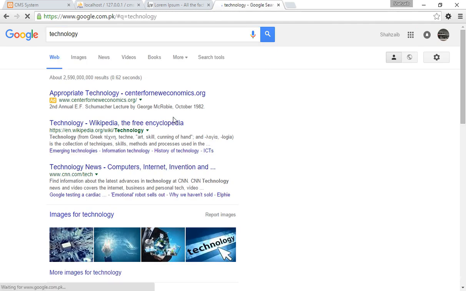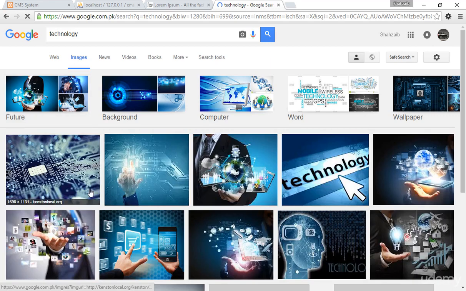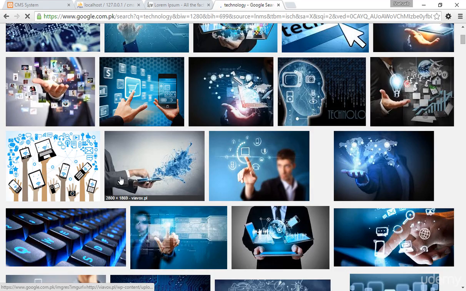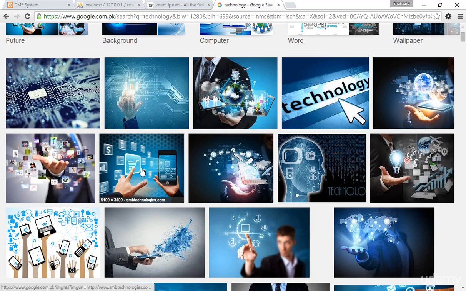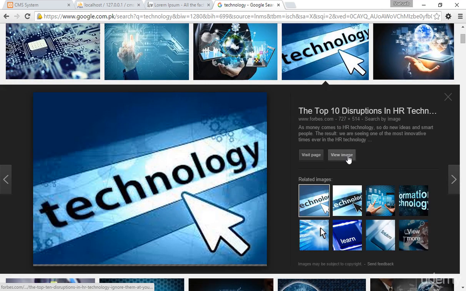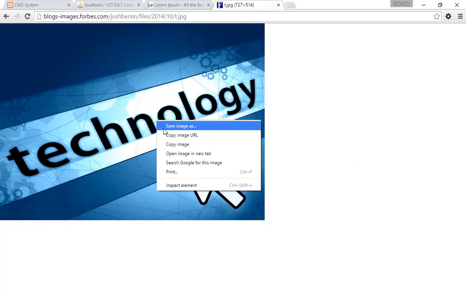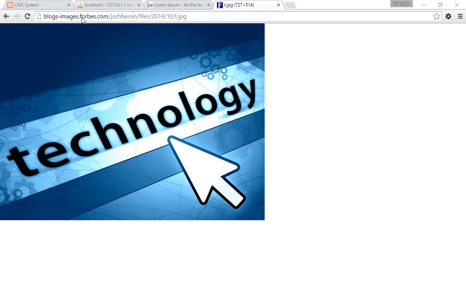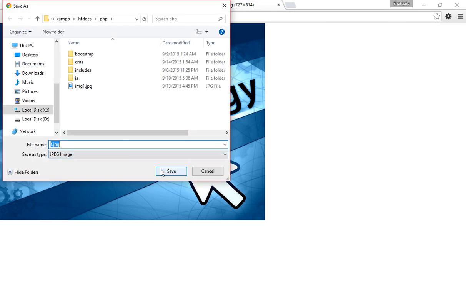I got a lot of images and a lot of things. I'm clicking on the images now. Any image I can choose. By the way, I'm selecting this image, the image from Forbes. I'm copying, viewing this image, the technology, and saving this. This is from Forbes.com, a really famous website, by the way.